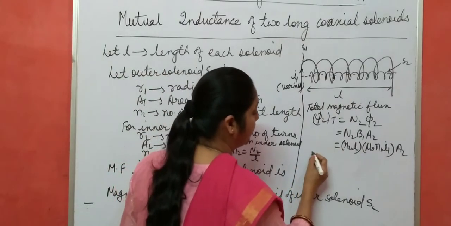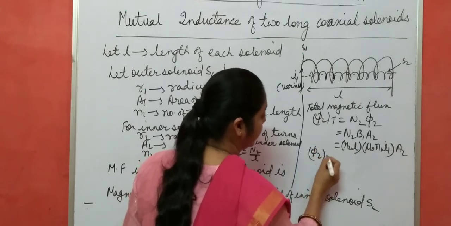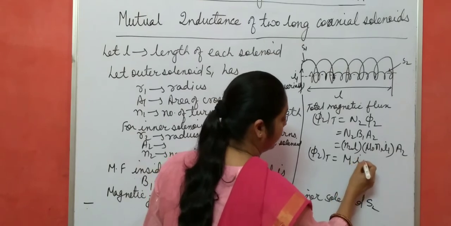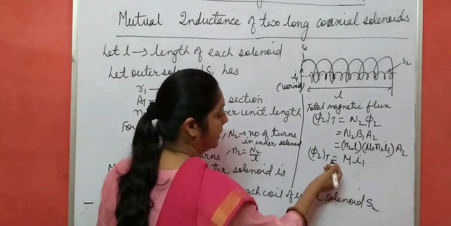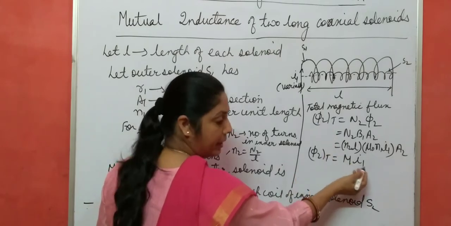Now you also know that this phi 2 total equals M I1. So put this value in place of phi 2 total, M I1.